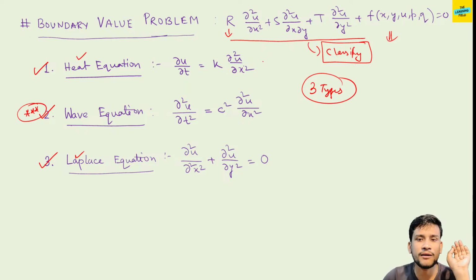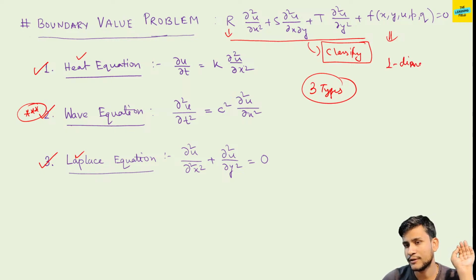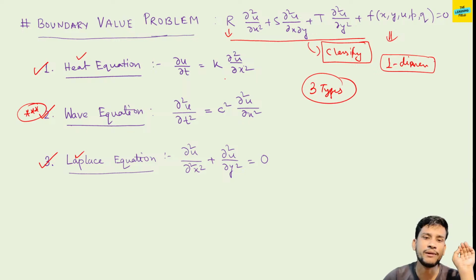From the exam point of view, we have only the one dimensional wave or heat equation. One dimensional means there is one space coordinate and one time coordinate: t is the time coordinate and x is the space coordinate.